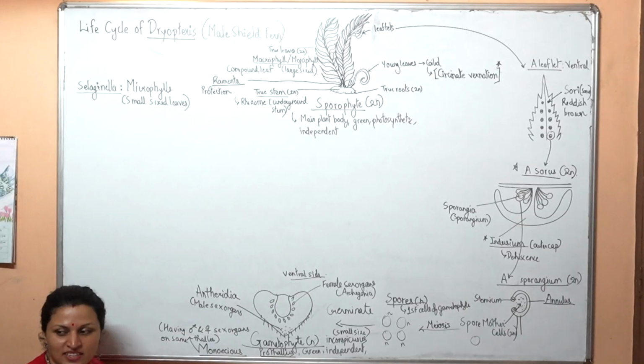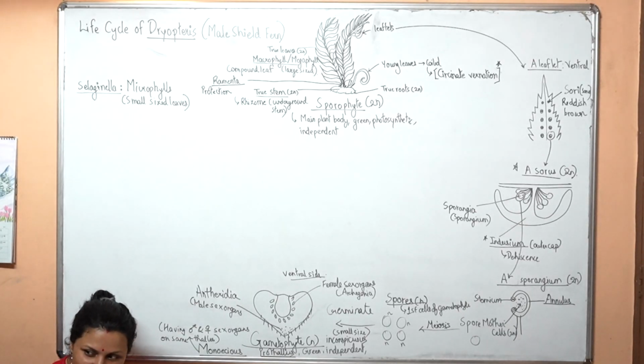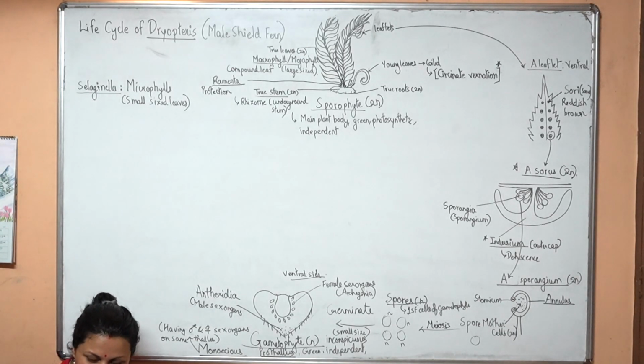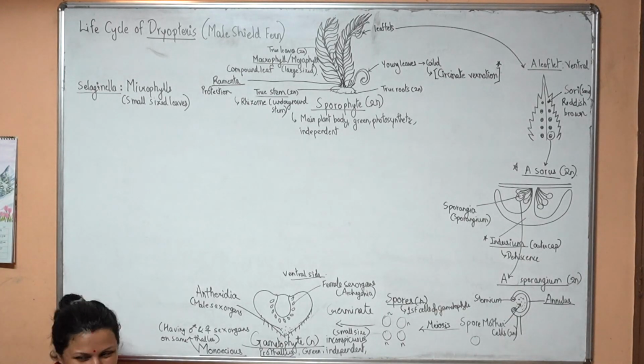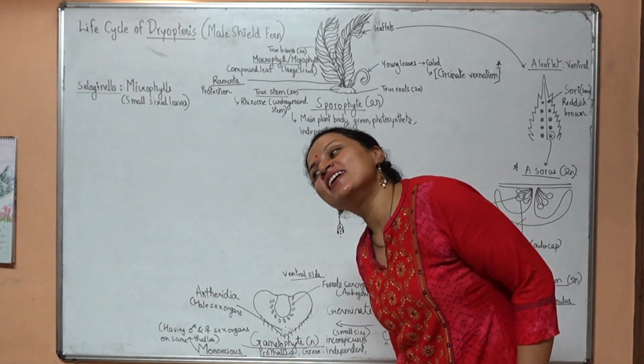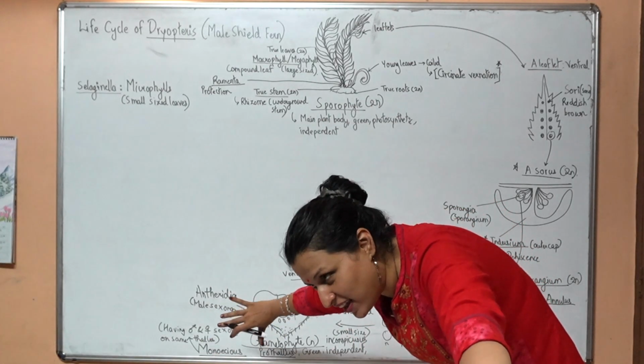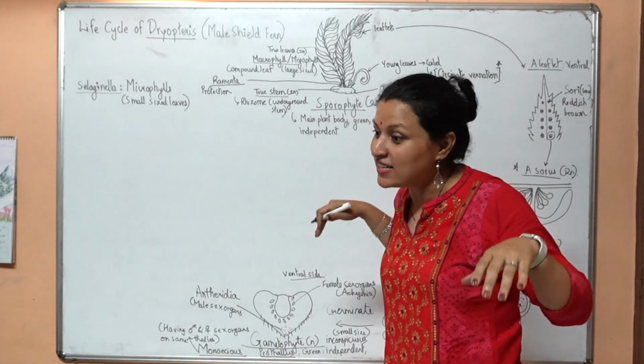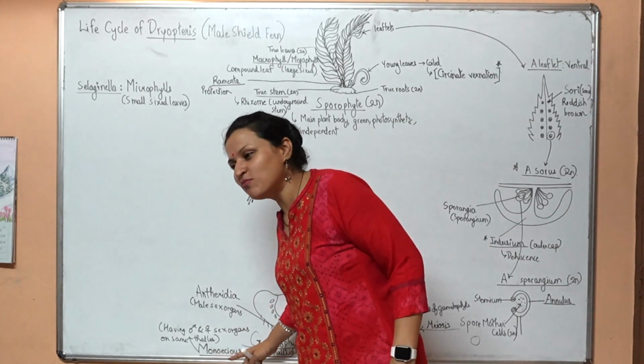Meaning I am having just female sex organs. Now, do I have male sex organs? Papa has only male sex organs, doesn't he? Does he have female sex organs? No. So when an organism has male and female sex organs on separate thalli, that is called dioecious. And these are monoecious.